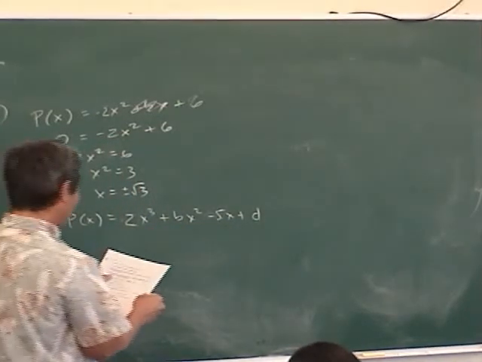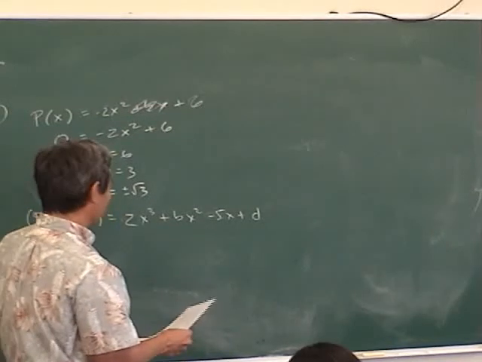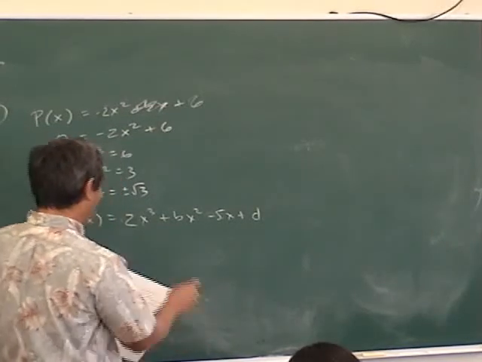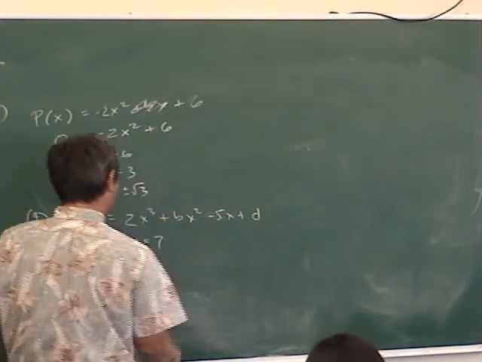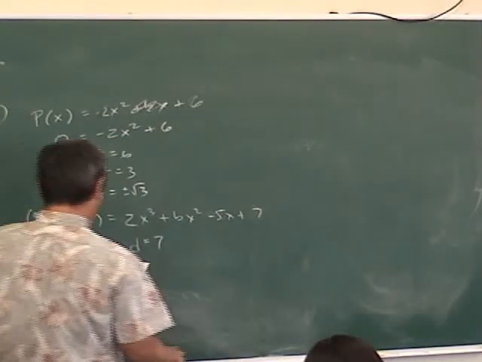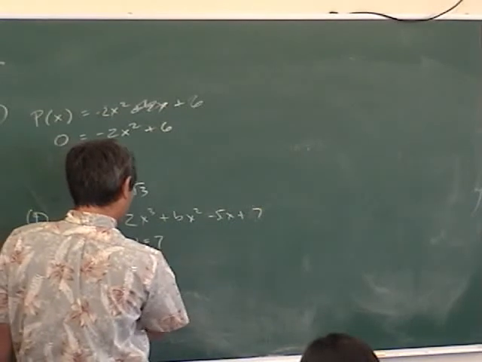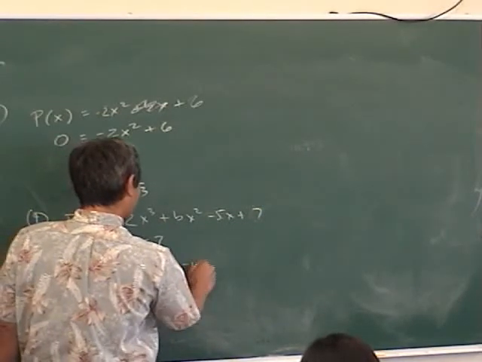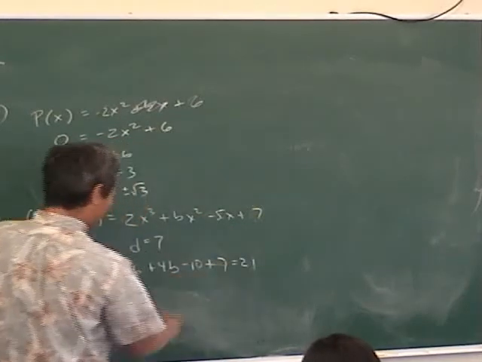Now it says P of 0 equals 7 and P of 2 equals 21. What do you think I'm going to do with that information? Yeah, plug it in. So if I plug in 0 for x, you get d, and it says that's equal to 7. Oh, just figured out d is 7. P of 2 is 21, so if I plug in 2, that's going to be 16 plus 4b minus 10 plus 7. That equals 21, and then now you can figure out what b is.